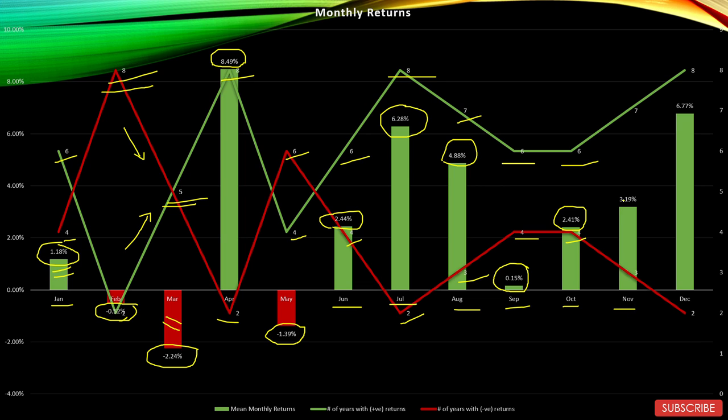November, a bit better as compared to October with 3.19% average returns, 7 positive years and 3 negative years in the last 10 years. And finally, December seems to be a very good month for the sector with 6.77% average returns, 8 positive years and only 2 negative years in the last 10 years.